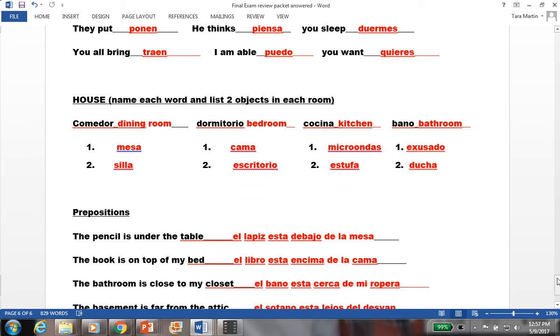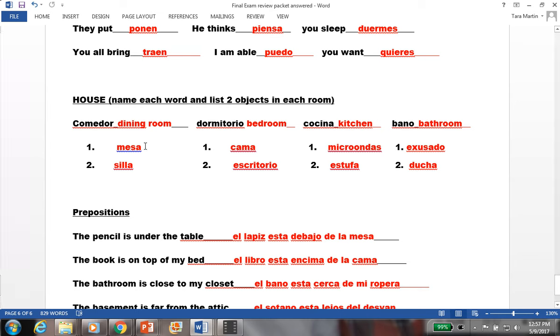Now, you're going to have some different words for the house because not everybody's going to pick the same things. But just know that a comedor is a dining room, a dormitorio is a bedroom, a cocina is a kitchen, and a baño is a bathroom. Are there going to be vocabulary words of the house on the test? Yes, but I can't necessarily tell you what they are. Write down the ones you don't know if you need to.